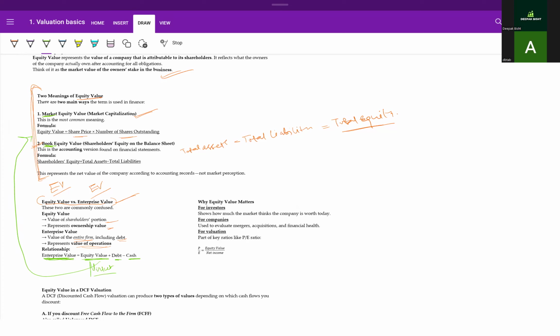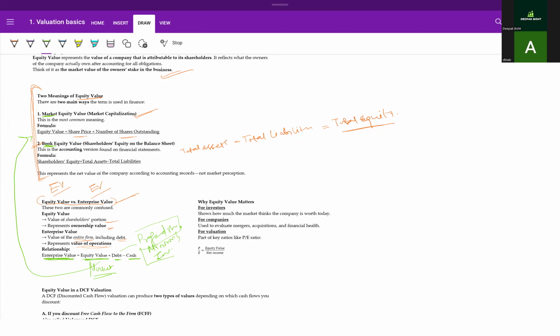And here in the formula, we have not considered the preference stock or preferred shares and the minority interest. So don't get confused. This is just a simpler version of enterprise value. How do we calculate that? That's how.